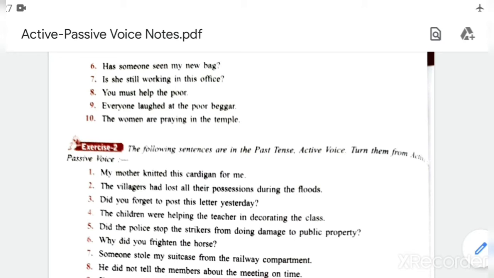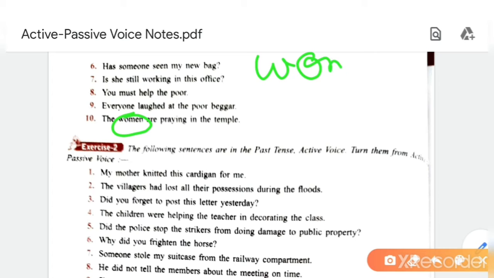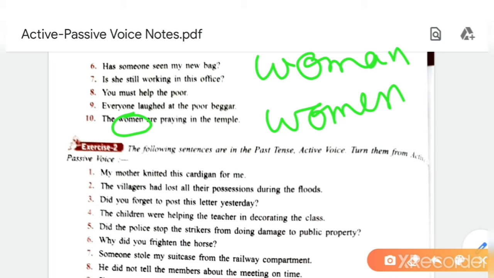Students, here I want to tell you one thing. Because you are learning English, and as an English teacher, it's my duty to make you aware of the pronunciation of different words. Here on your screen you can see two words, singular and plural.